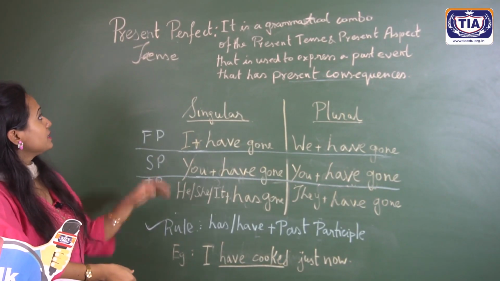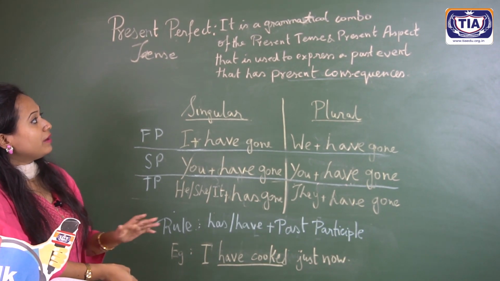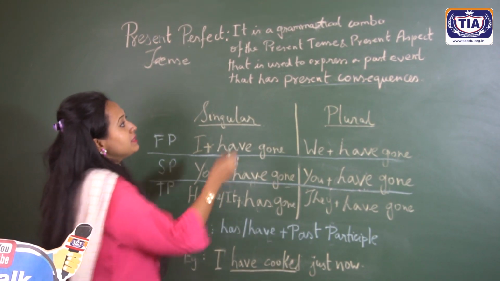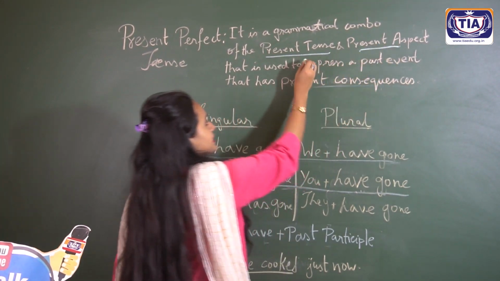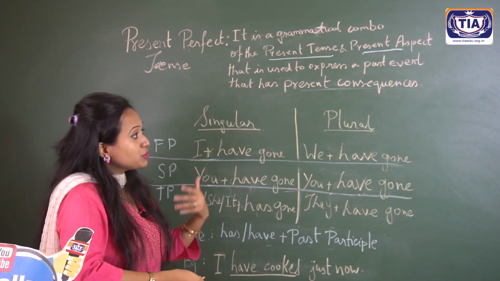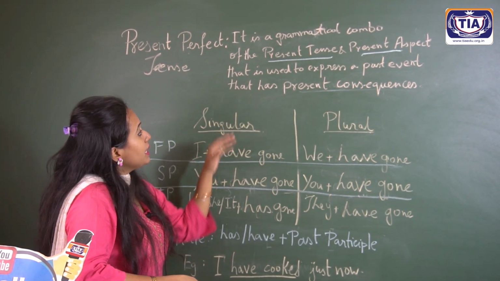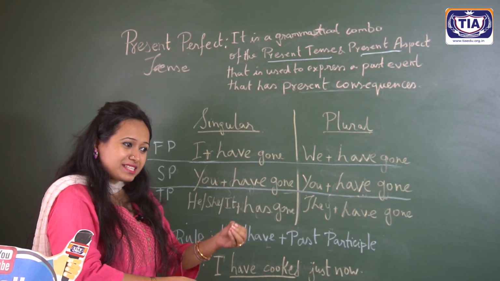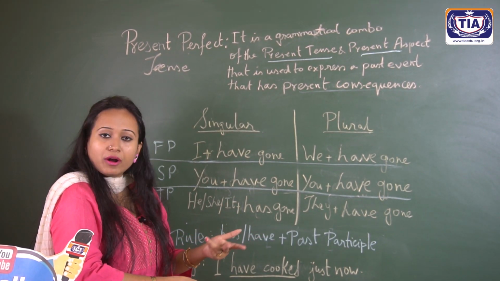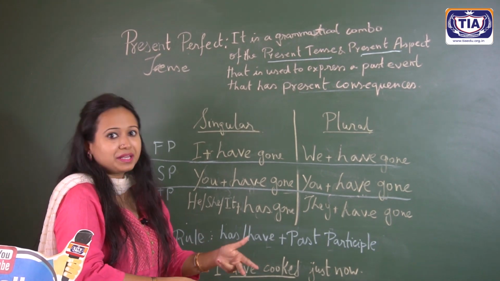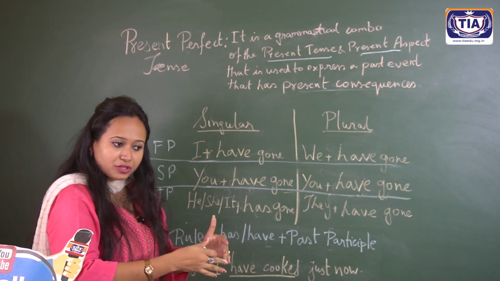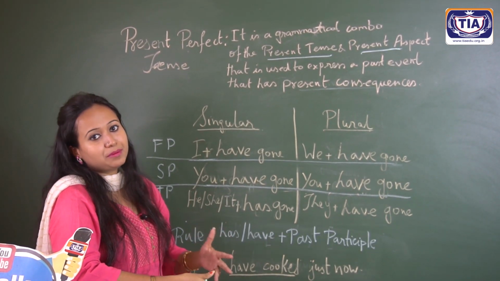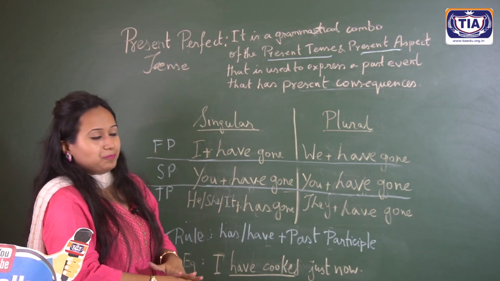The third form is the present perfect tense, which is a grammatical combination of the present tense and the perfect aspect. It is used to express a past event which has just happened some time before, maybe 1 or 2 minutes ago, but which once again is a past matter. But as it is continuing with the present circumstance, it is considered the present perfect form.